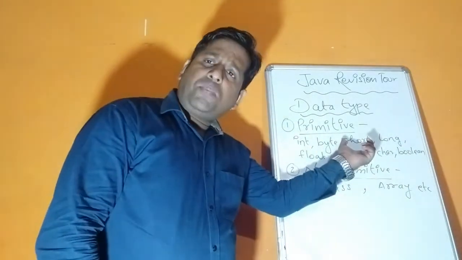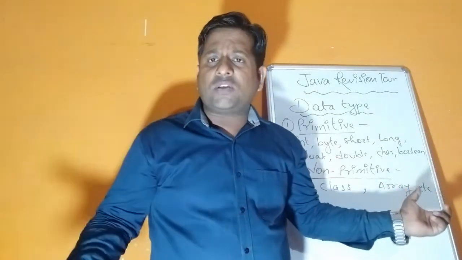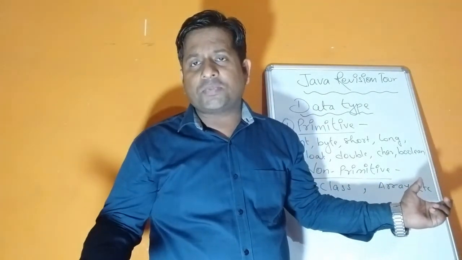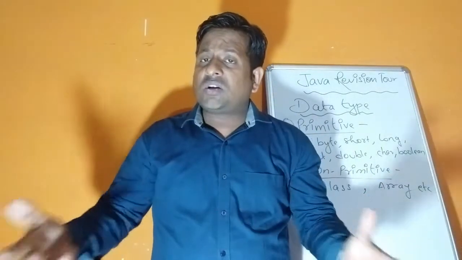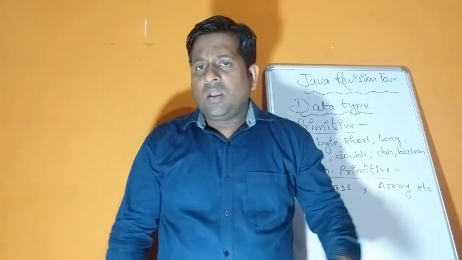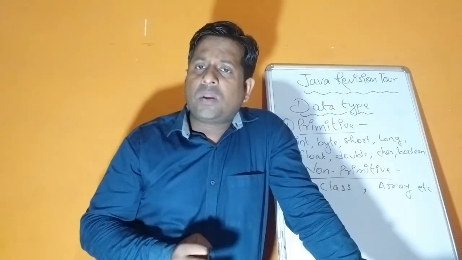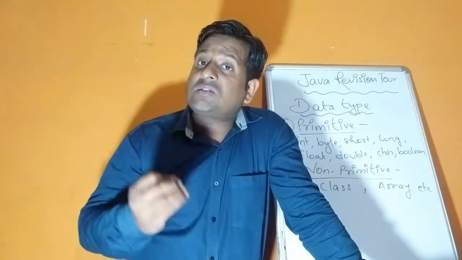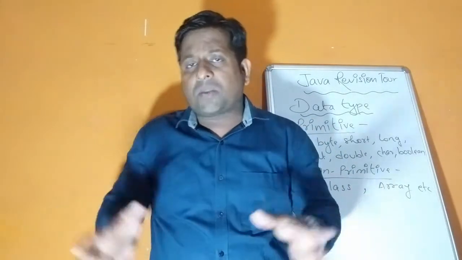So children, these are the 8 primitive data types, and these 2 I wrote. More are there, like interface. Even object is also known as a data type. Class, array, interface, structure, union, they all are part of non-primitive data types. So children, except the primitive and non-primitive, we have one additional data type, that is derived data types. A derived data type, you can say, has some features of primitive as well as some features of non-primitive. Java supports this one.